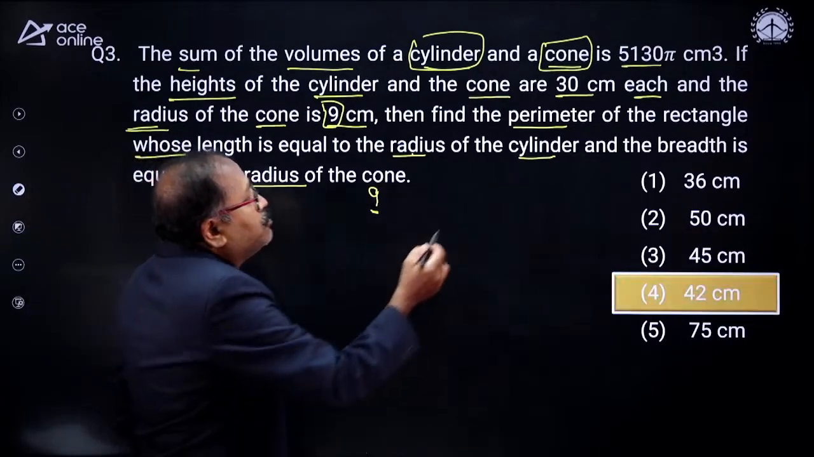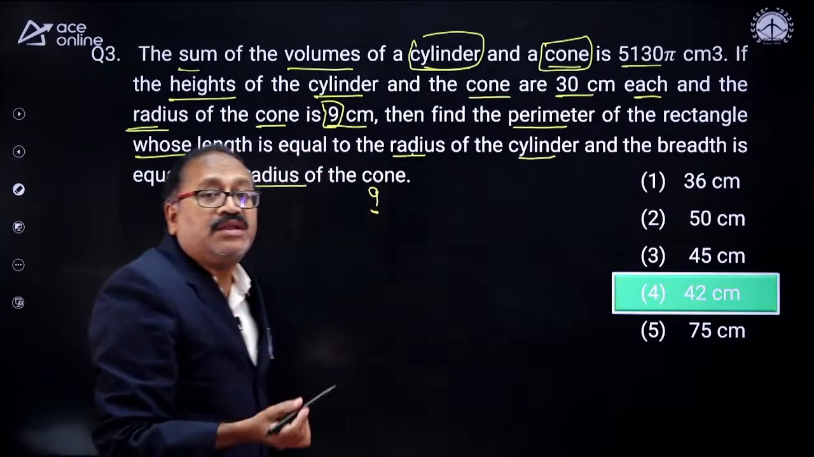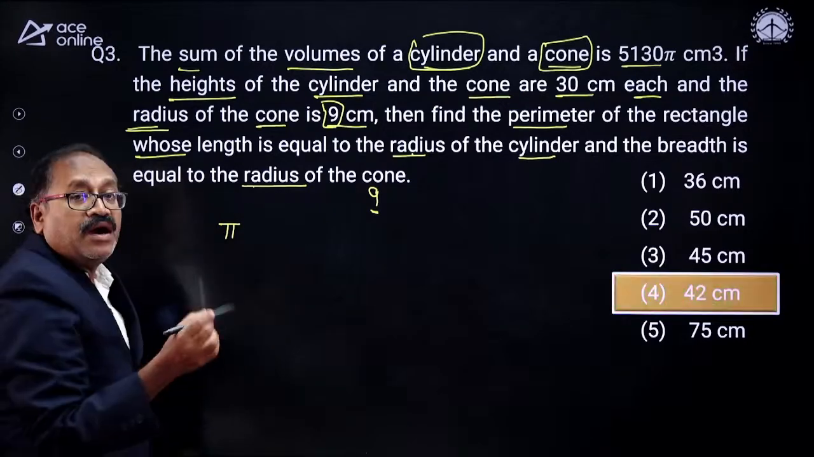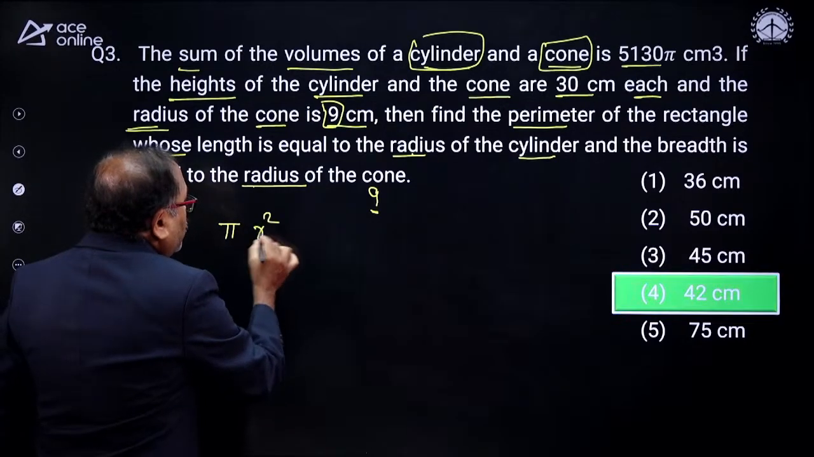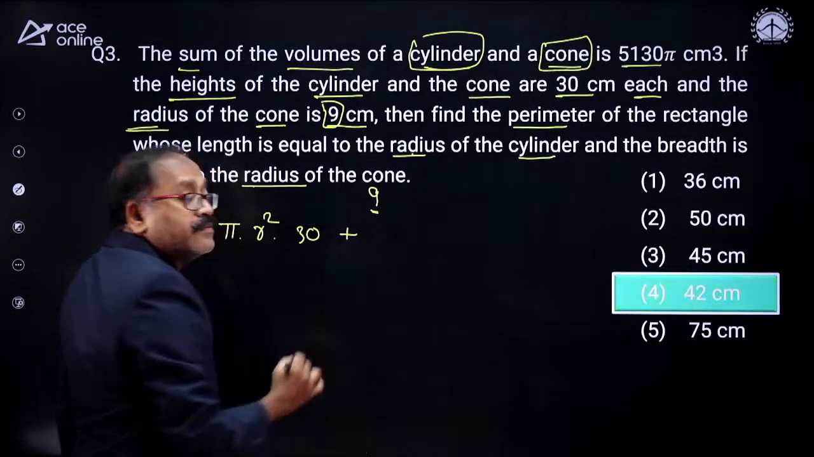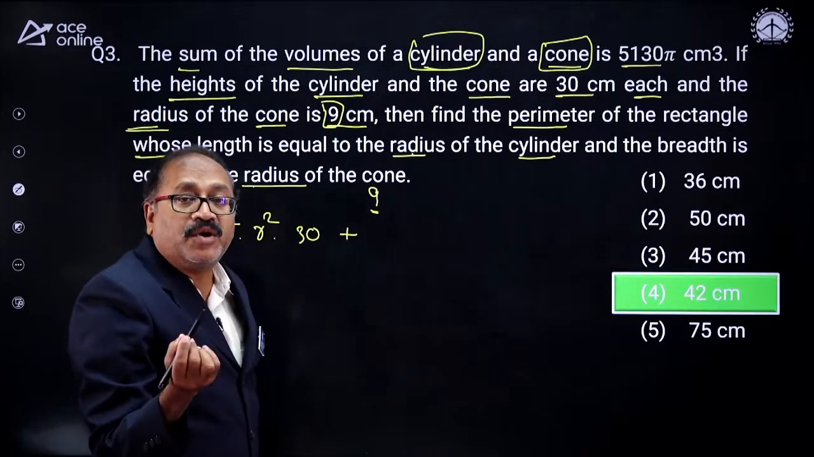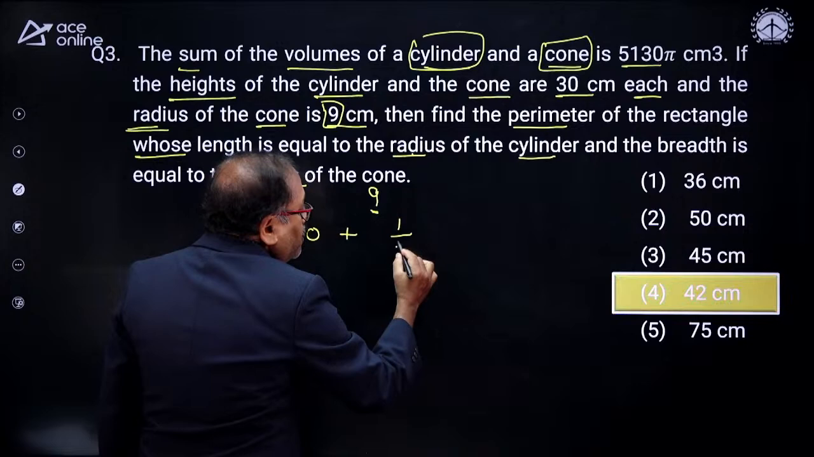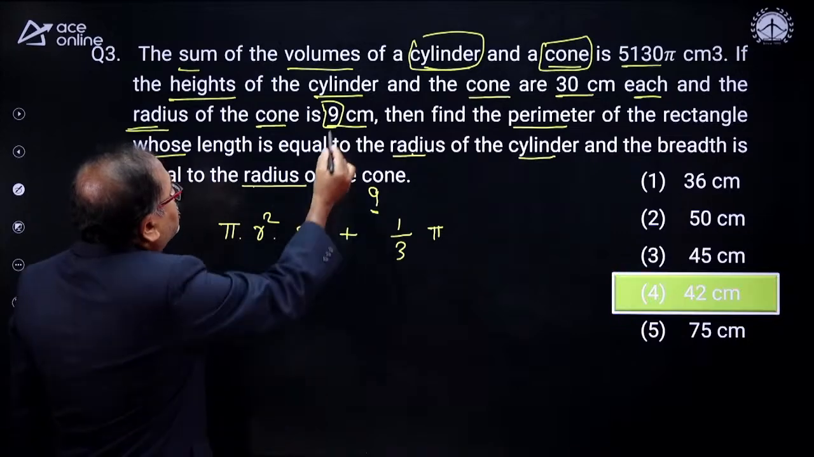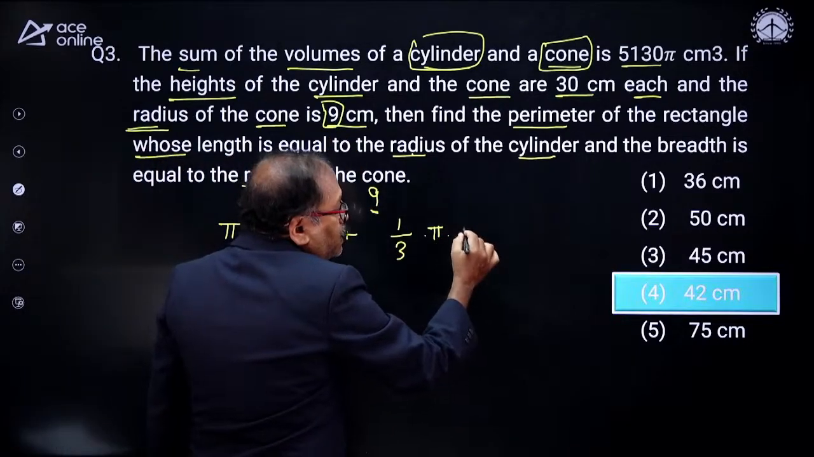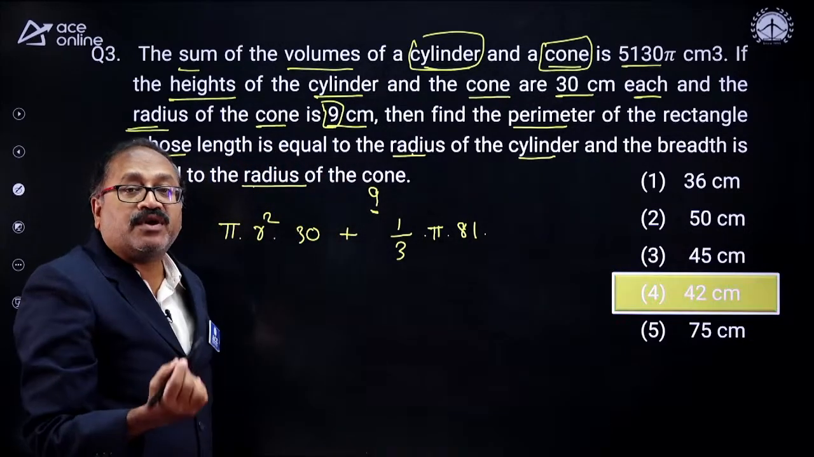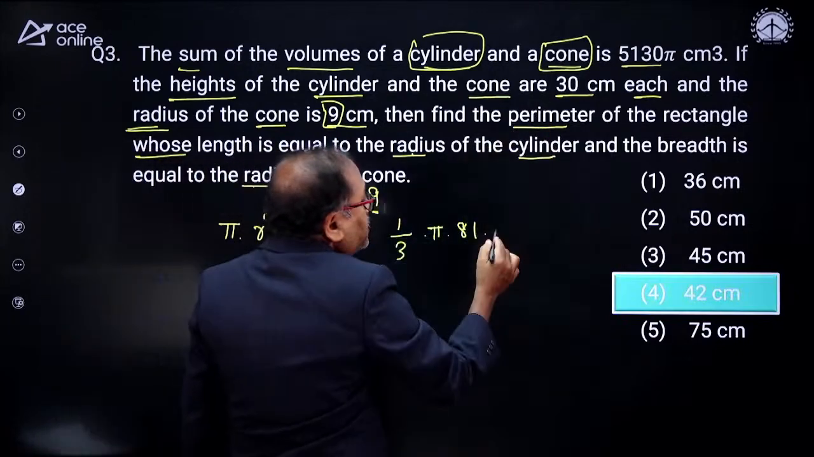So what I do is, the volume of the cylinder is given in pi. I will leave that pi, or else for your clarification only I am writing here pi r square h. So that is r square and h is given as 30. It is said sum of the volume of cone, that is 1/3 of pi r square h. And what is r in this case? Cone 9. So 9 square, that is 81. And what about h? The h in both the cases is 30.